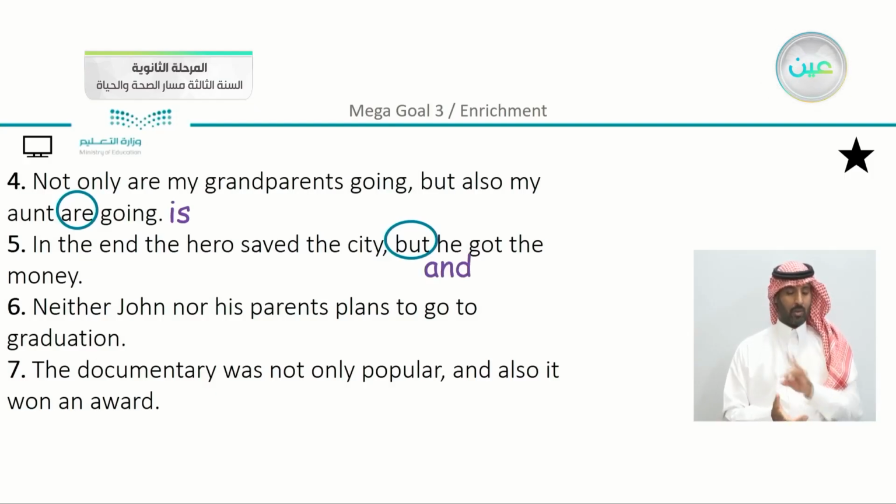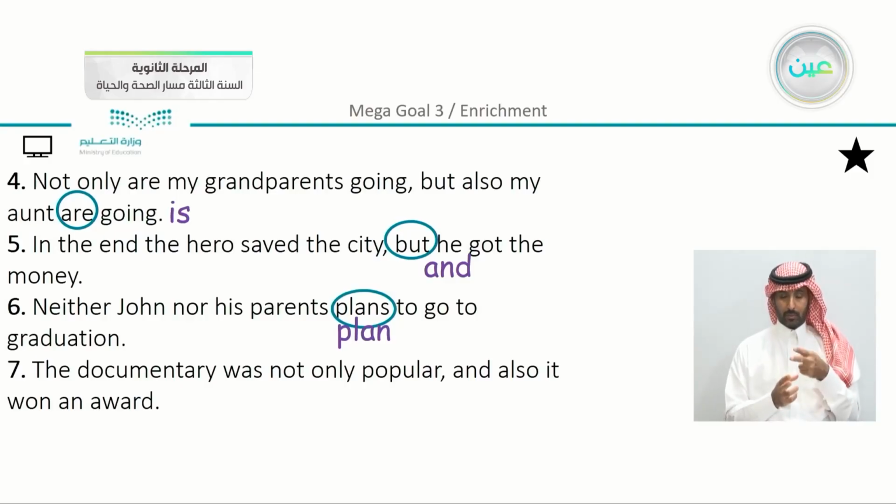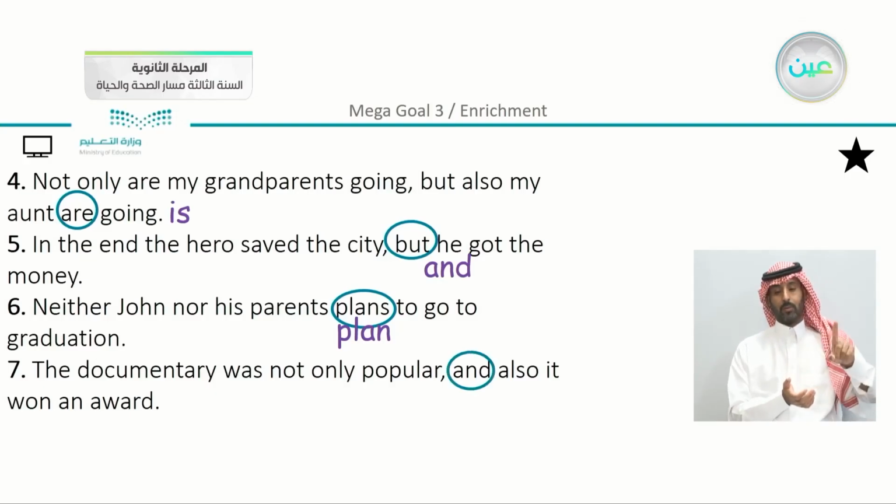Neither John nor his parents plans to go to graduation. So we have here plans is incorrect. We are using plan instead. The documentary was not only popular and also it won an award. So since we have here not only in the sentence, using and is incorrect, we are going to replace it with but.